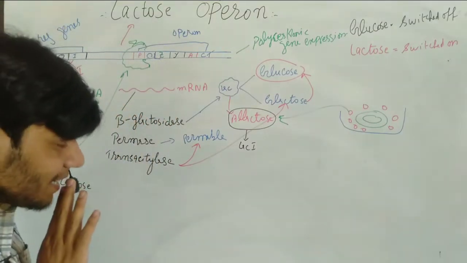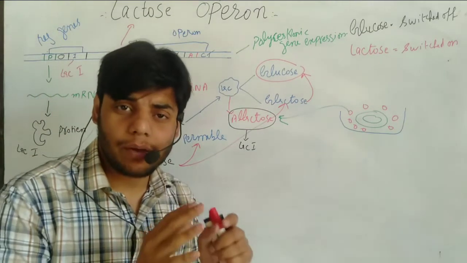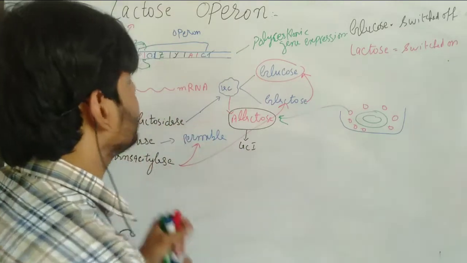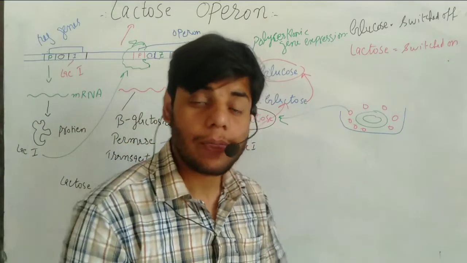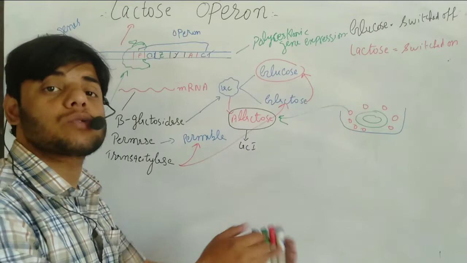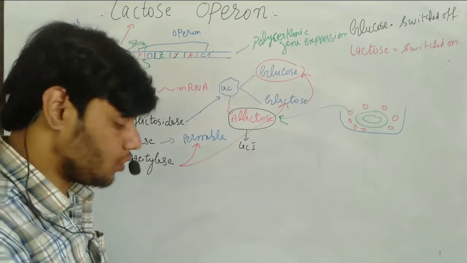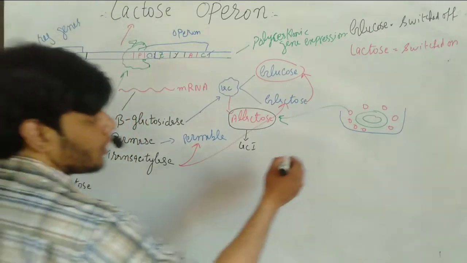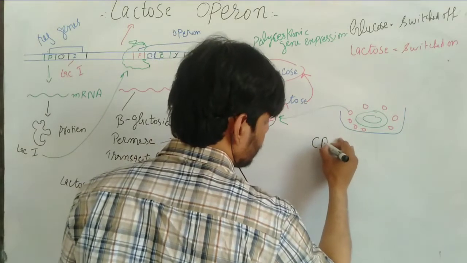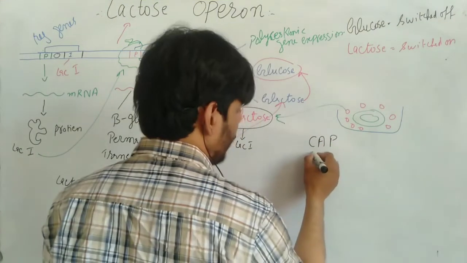Okay, but there are still some important things present in the lactose operon system that are also responsible for switching the operon on and off. We call them CAP and cAMP.